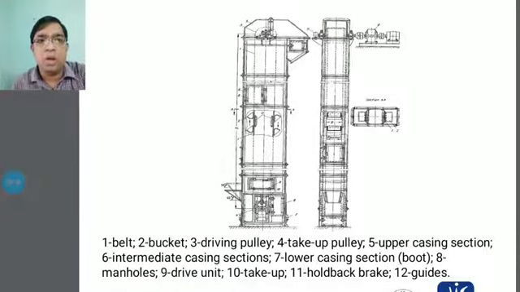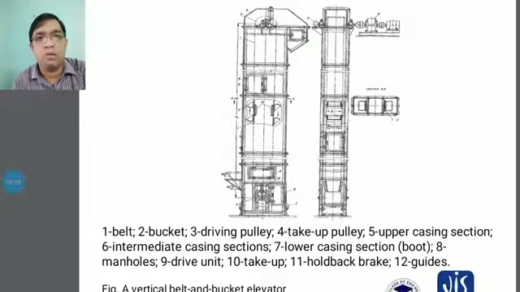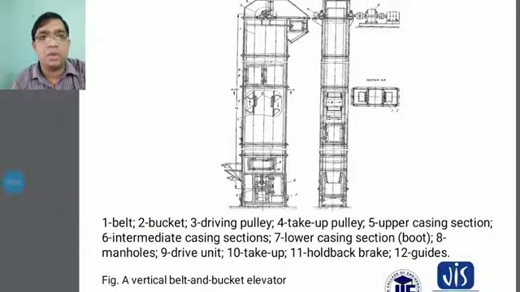Eight is the manholes, and nine is the drive unit. The drive unit is the uppermost part of this, consisting of the electric motor, the gearbox and the couplings. And ten is the take up unit. You have to consider how the materials will be taken up in this system, and this will be converted properly and delivered properly.